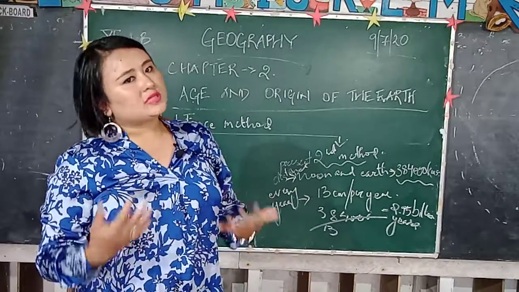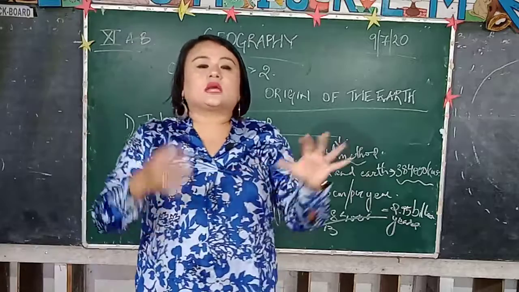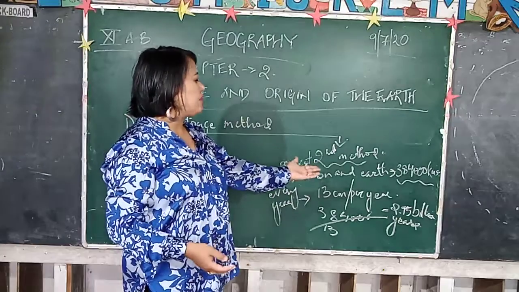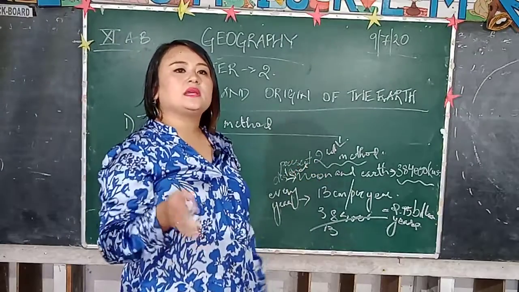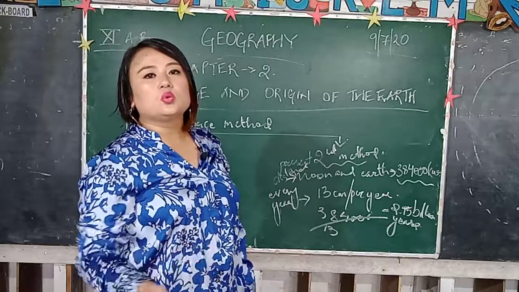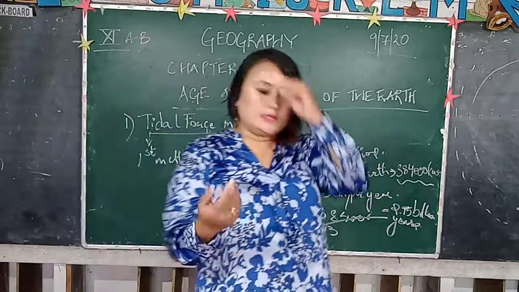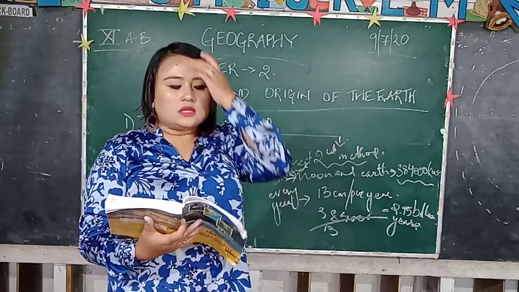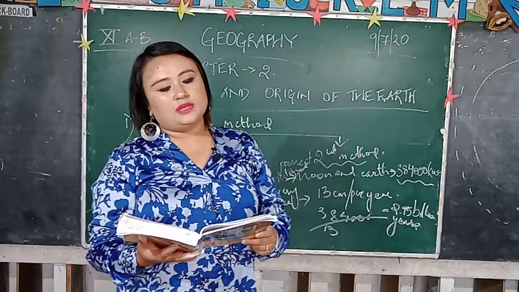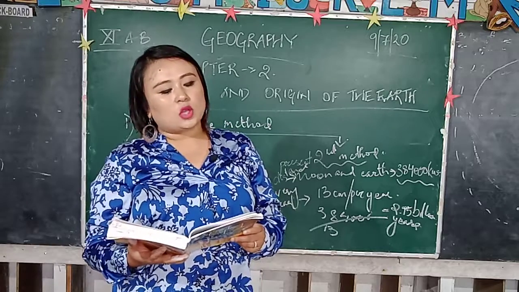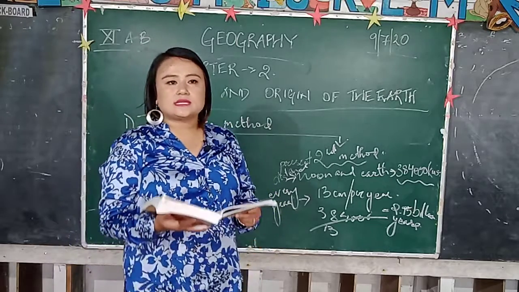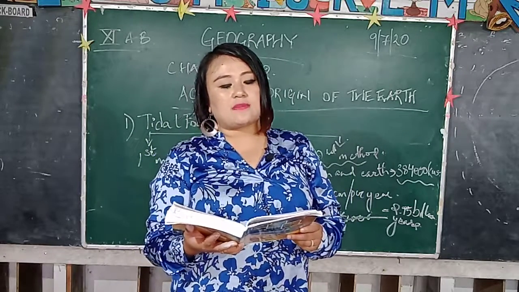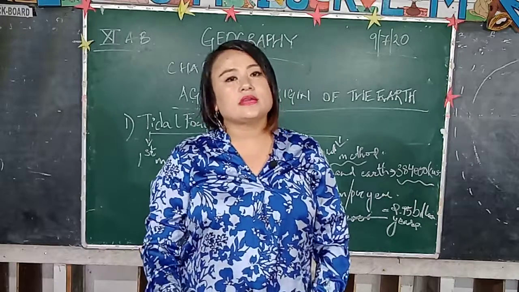The Moon was created after the Earth was created. So it is roughly estimated that the Earth came into being earlier than the Moon. So the age of the Moon is approximately 2.95 billion years, or approximately 3 billion years. So the age of the Earth can be concluded under the category of 4 billion years. At present the Moon is 3,84,000 kilometers away from the Earth. The Moon would have taken about 2.95 billion years to move that far at the rate of 13 centimeters per year. Since the Earth was born much earlier than the Moon, the age of the Earth is determined at 4 billion years on the basis of their calculation.